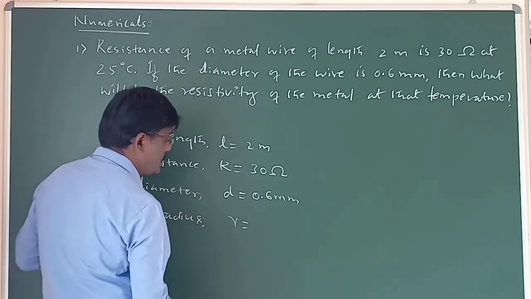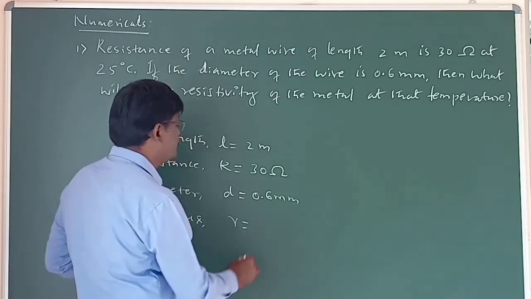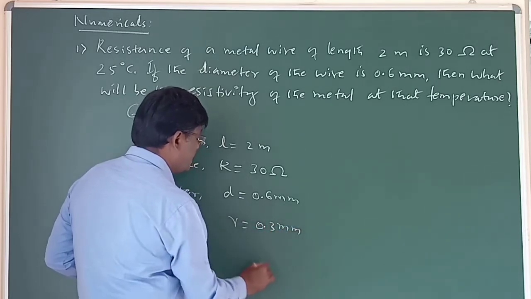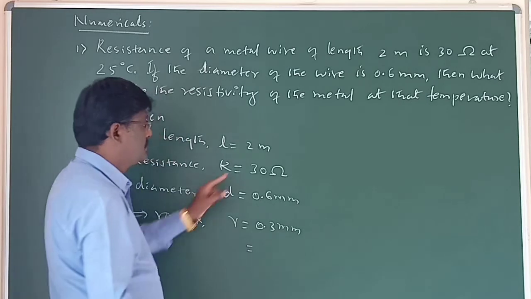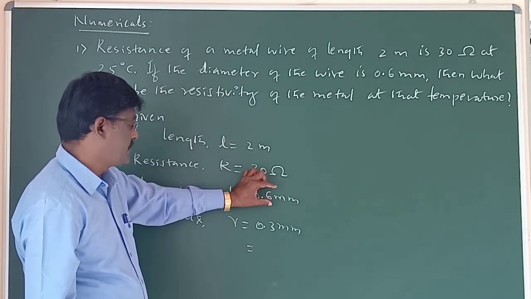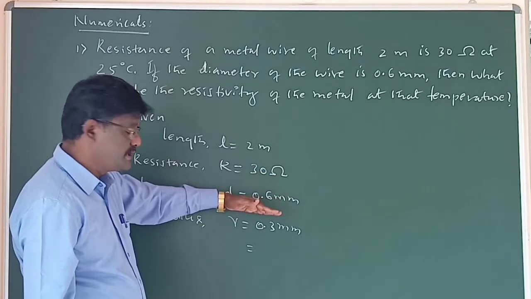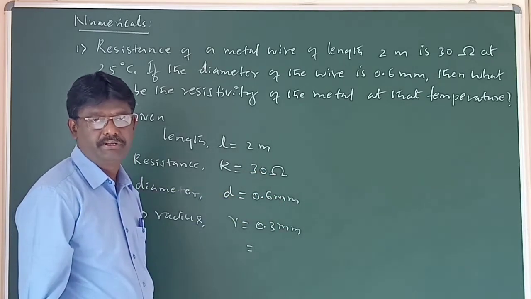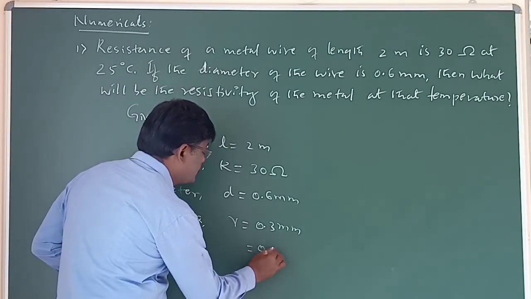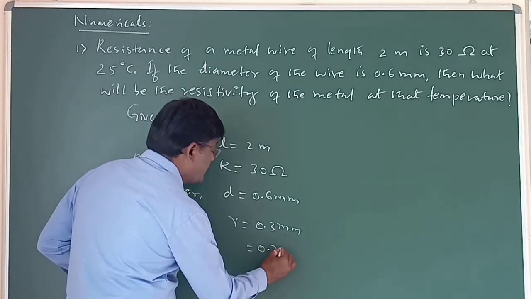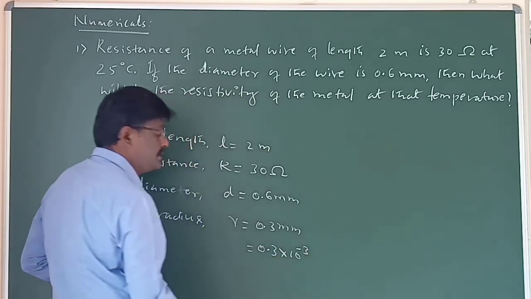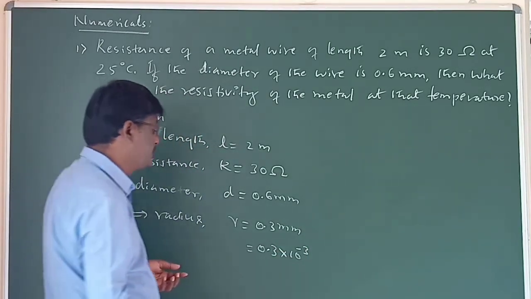R equal to half of this, that means 0.3 mm. Now length is in SI unit, so we have to convert this radius also into SI unit. Therefore, 0.3 milli meter, milli means 10 power minus 3 m.